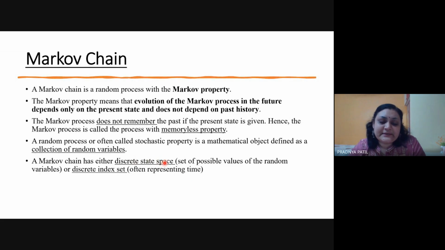Discrete state space means, if I say rainy, cloudy, sunny, these are the three states of today's weather parameter. Weather is my parameter. Weather has three states: rainy, sunny, and cloudy. These are the discrete values. But suppose I'm working on game theory, and in game theory there is no particular state which I can name like a discrete value. Then I would write T0, T1, T2, T3 according to the time at which specific values have changed. Accordingly, I can write it as the discrete index state.